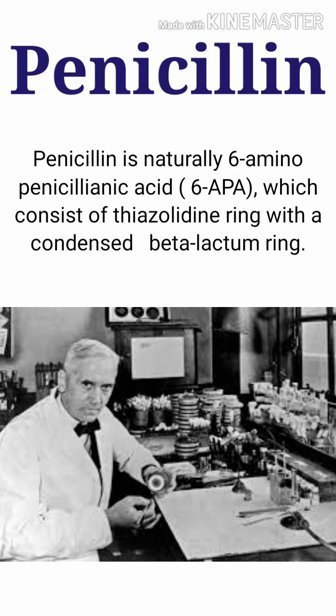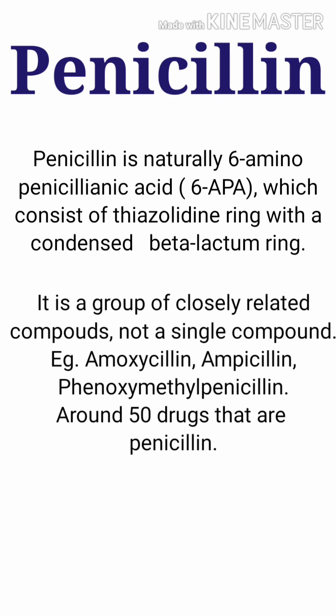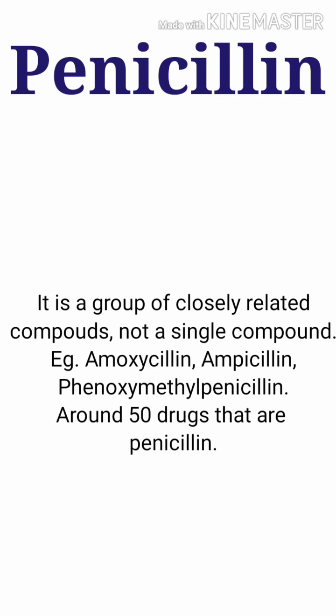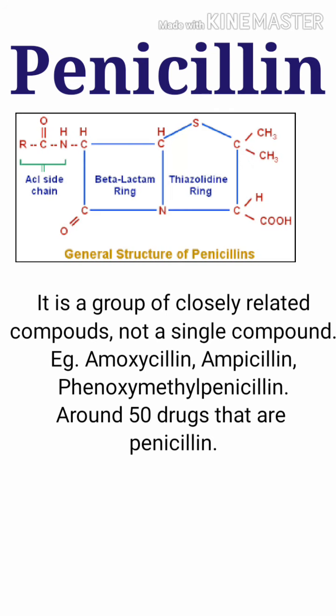Alexander Fleming, Howard Florey, and Ernst Chain won the Nobel Prize in 1945 in physiology or medicine for introducing the large-scale isolation and fabrication techniques of penicillin. Chemically, the natural penicillin is 6-aminopenicillanic acid, 6-APA, which consists of a thiazolidine ring with a condensed beta-lactam ring. The various penicillins differ primarily in the nature of the alkyl side chain, which is attached by an amino acid.